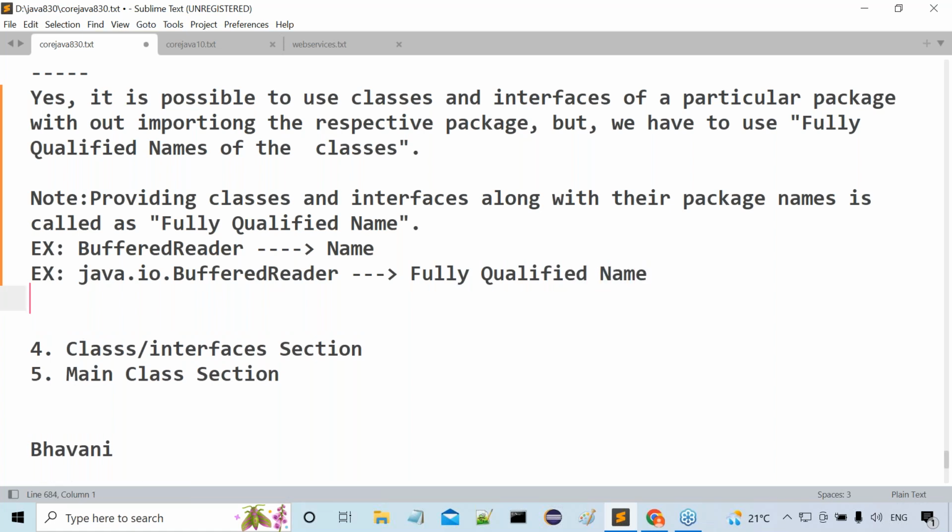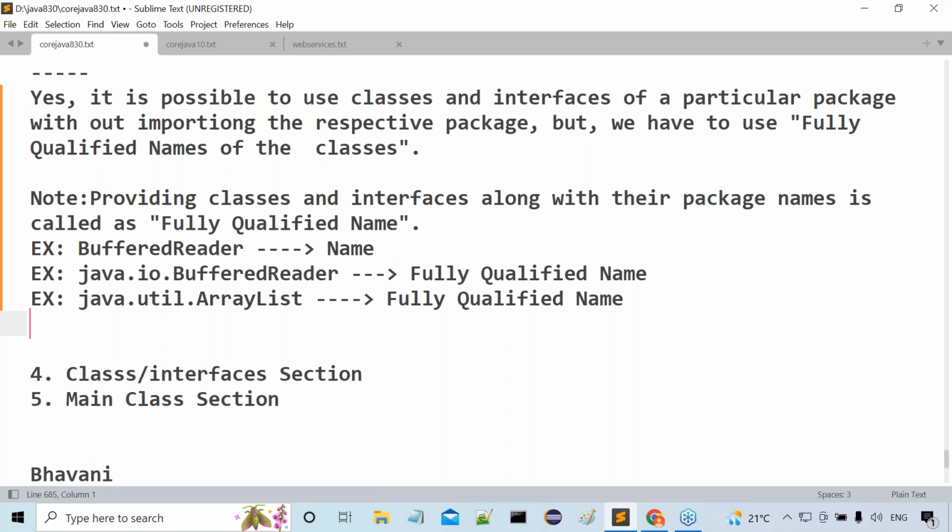Fully qualified name. Next, another example here. I'm telling you, java.util.ArrayList. ArrayList is one of the classes which is available in the java.util package. Now it is what? Fully qualified name. So these examples are sufficient to understand what a fully qualified name is. Understood? Now tell me, all of you, what is a fully qualified name?